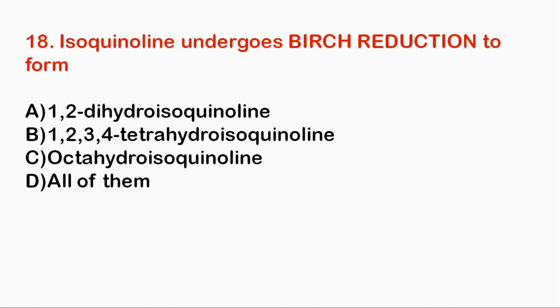Next question. Isoquinoline undergoes Birch reduction to form 1,2-dihydroisoquinoline, 1,2,3,4-tetrahydroisoquinoline, octahydroisoquinoline, or all of them. So the correct option is option number A, 1,2-dihydroisoquinoline, and this isoquinoline reacts in the presence of tin and HCl to form 1,2,3,4-tetrahydroisoquinoline, and in the presence of platinum and acetic acid it forms octahydroisoquinoline.